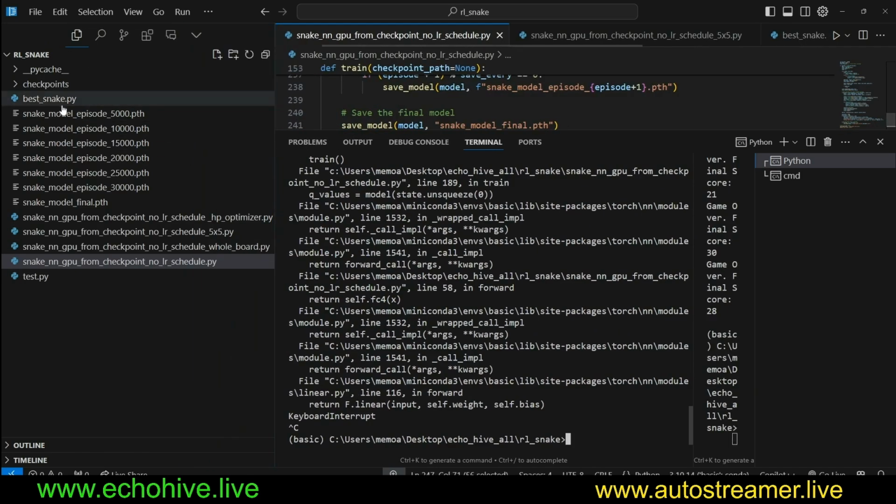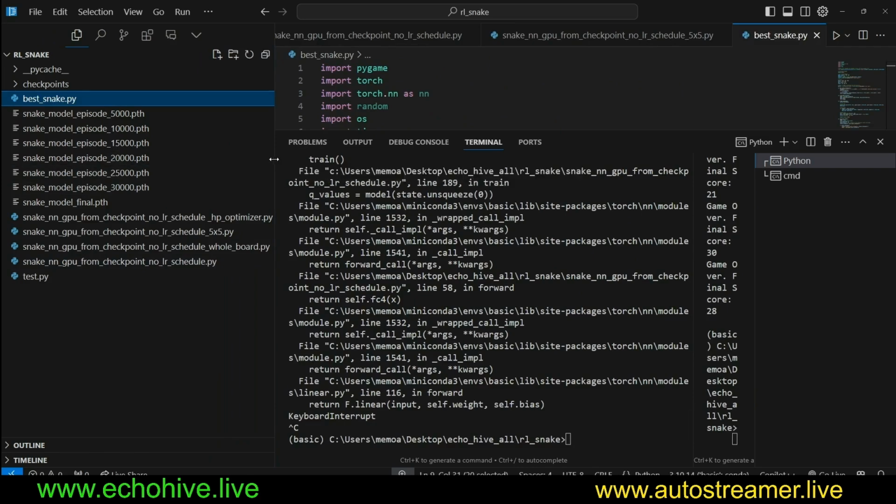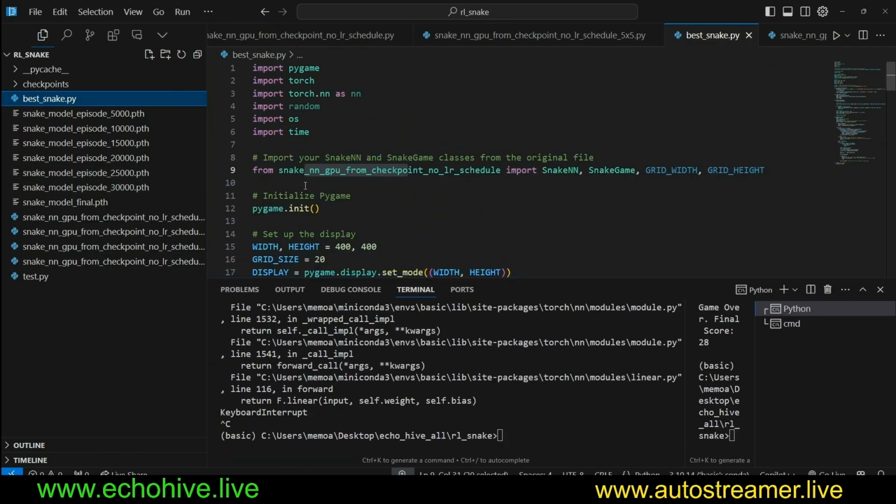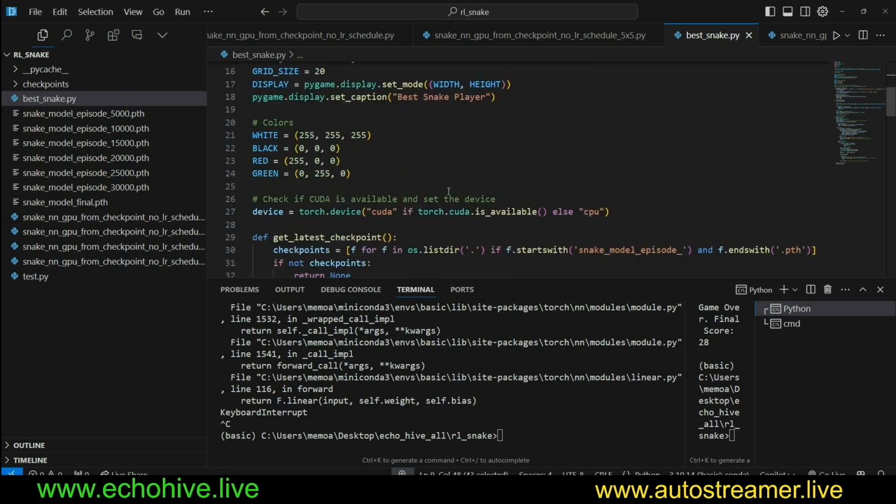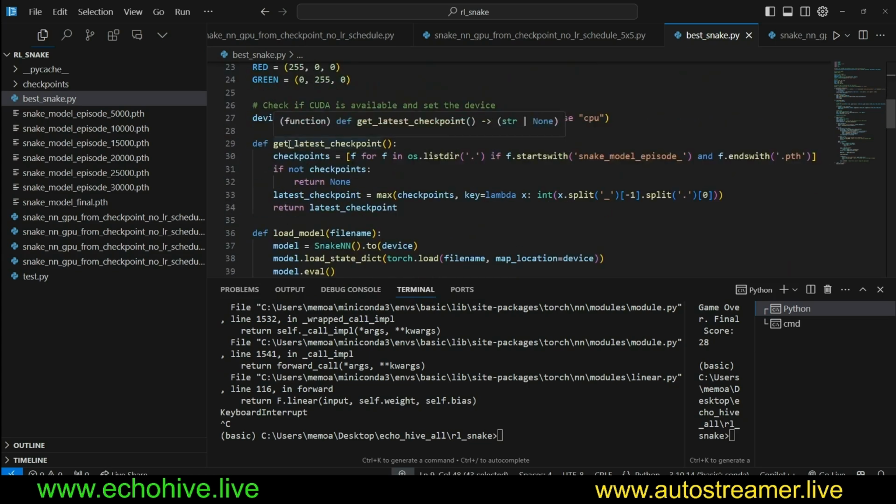So next up we have this best snake.py, meaning this script will automatically pick up the latest checkpoint and play from that. That's why we are importing the snake NN and snake game from the file that we were just looking at. If you do experiment and create different conditions, make sure to import from the correct file. And then here we just get the latest checkpoint by checking these files.